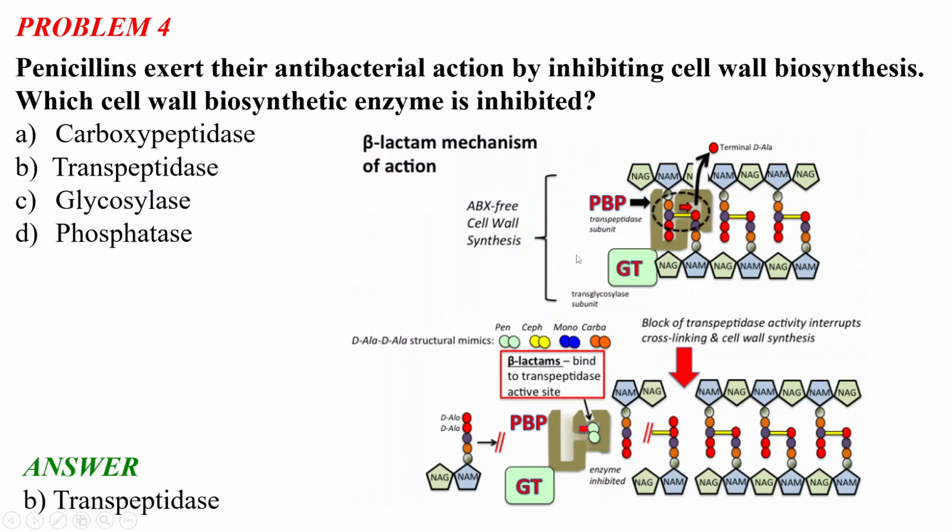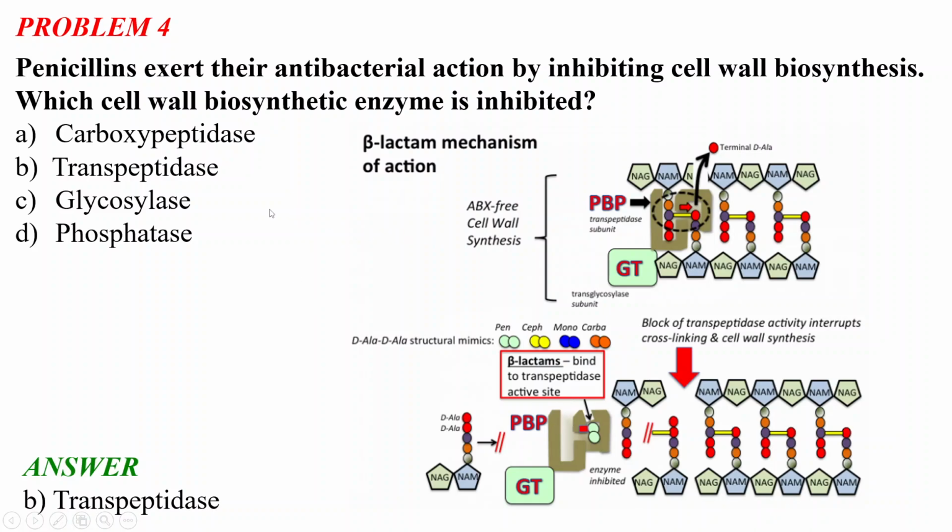So, as you can see here, there is a transpeptidase subunit present, and blocking the transpeptidase activity interrupts the cross-linking and the cell wall biosynthesis in the bacteria. As you can see, there is a terminal D-alanine residue, and this is inhibited. This thing is broken by the beta-lactams because they bind to the transpeptidase active site.